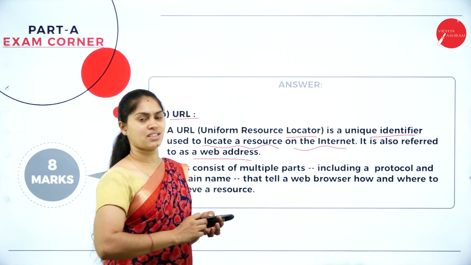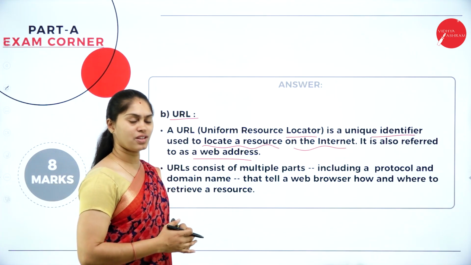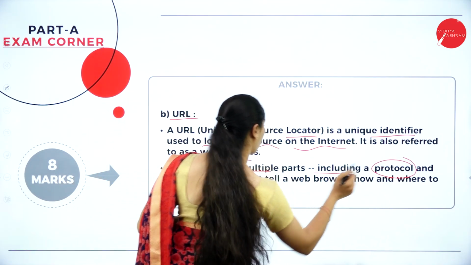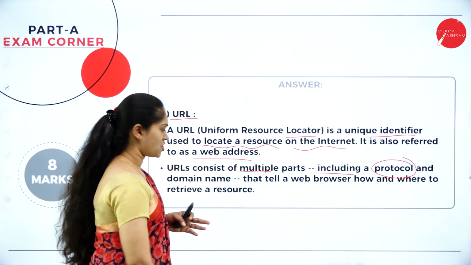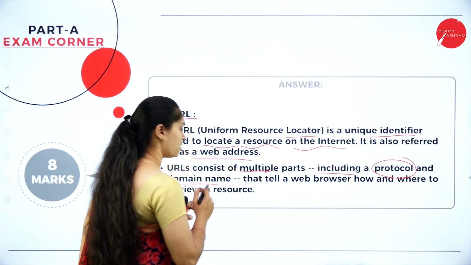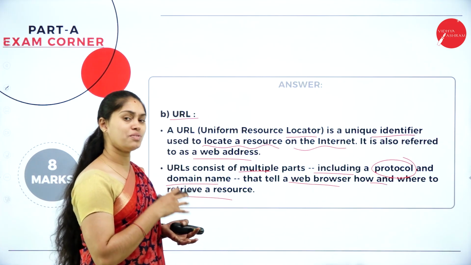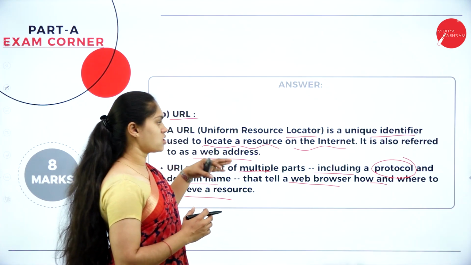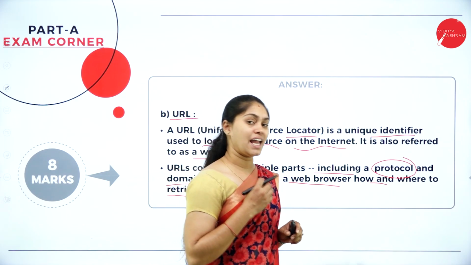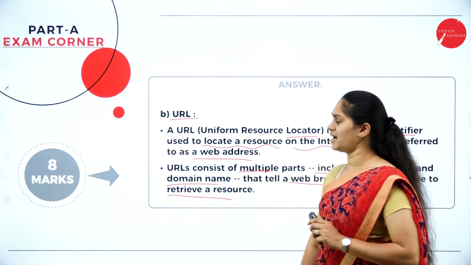So where do we have a resource? The location of that resource will be given with the help of this URL, and also it consists of multiple parts, having a protocol, whether it is HTTP or HTTPS, and also a domain name. This protocol and domain name are going to tell the web browser how and where to retrieve a resource. So with the help of this Uniform Resource Locator, or unique identifier, or this web address, we are able to find the resources from the internet. This is what regarding URL.